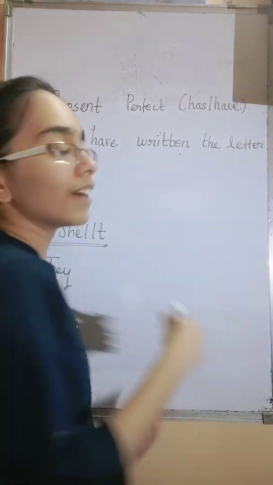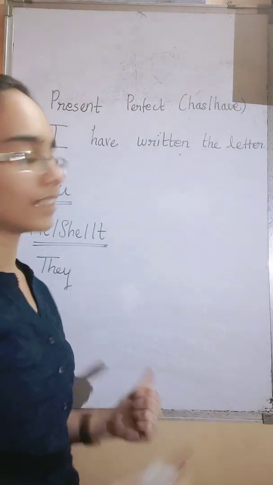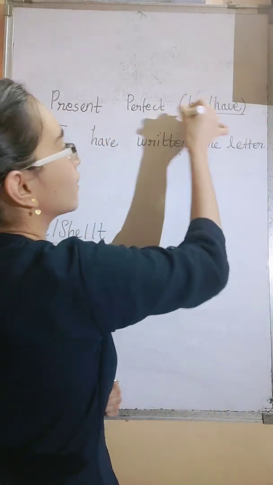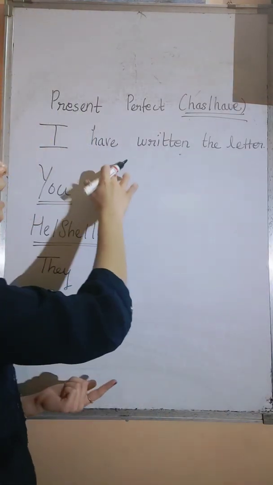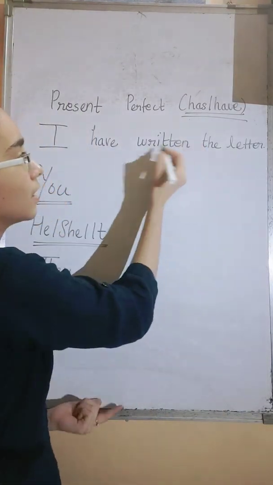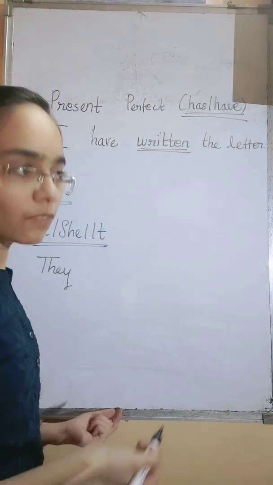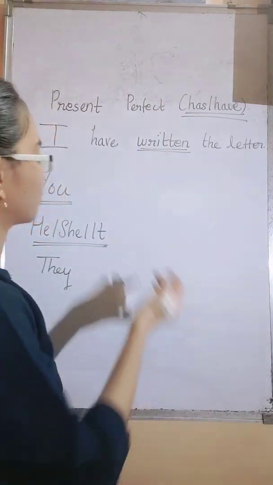Okay, I have written the letter. For perfect tense, you are having these two words, has and have. So I have written the letter. Here written is in V3 form, that is past participle form.